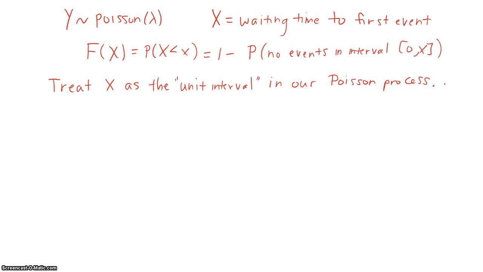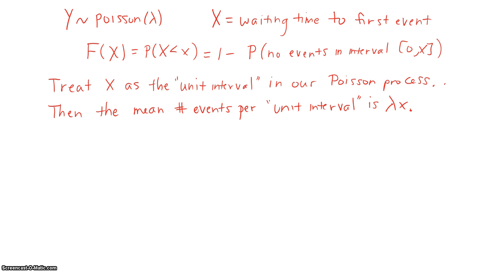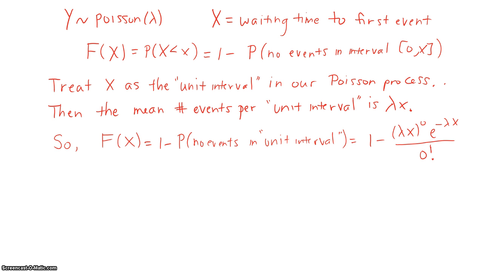If we treat x as the unit interval in our Poisson process, then the mean number of events that occur per unit interval is going to be lambda times x. So our cumulative distribution function, big F of x, is actually equal to 1 minus lambda x raised to the 0 power e to the minus lambda x over 0 factorial using our Poisson PMF.